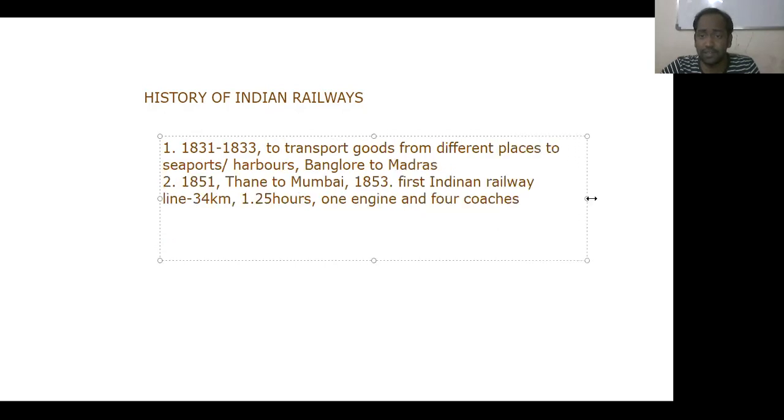Okay, now, so this is the first one. The first railway line was started in India in the year 1853, and next, in the year 1856, the first railway line was established in South India.